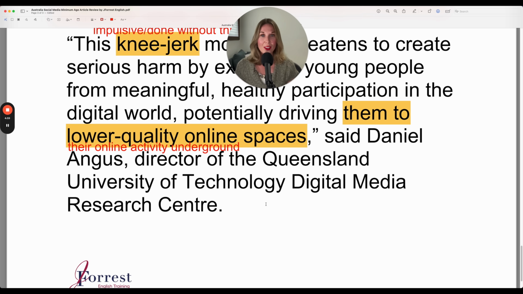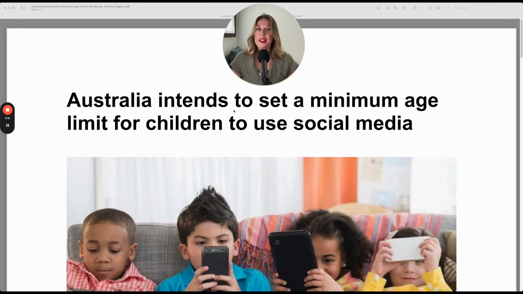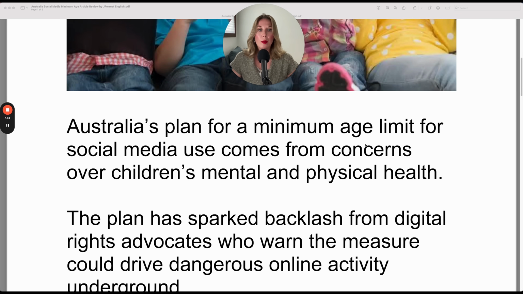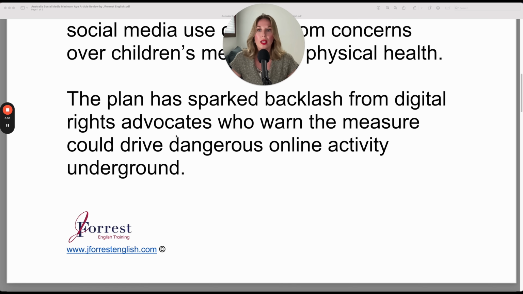So now I'll read the article from start to finish, and this time you can focus on my pronunciation. Australia intends to set a minimum age limit for children to use social media. Australia's plan for a minimum age limit for social media use comes from concerns over children's mental and physical health. The plan has sparked backlash from digital rights advocates who warn the measure could drive dangerous online activity underground.